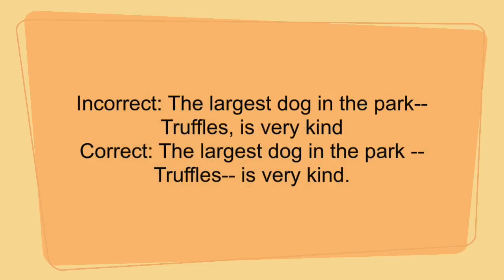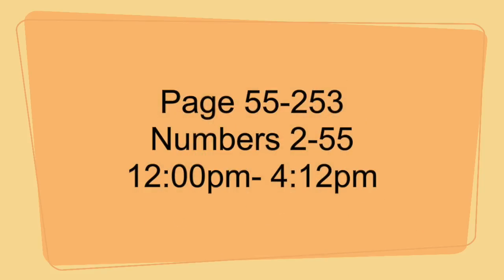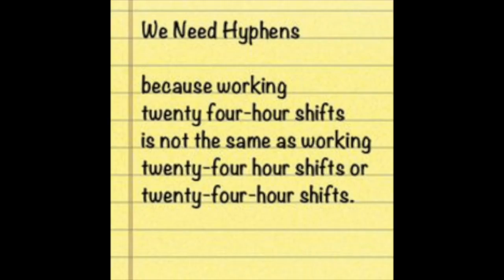Another common mistake is using something other than a dash to end a clause that starts one. The largest dog in the park, Truffles, is very kind. The largest dog in the park—Truffles—is very kind. Hyphens are also used for passages of time or referring to or through, such as pages 55 to 253, numbers 2 through 25, 12 p.m. to 4:12 p.m.